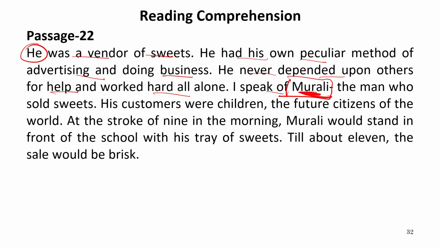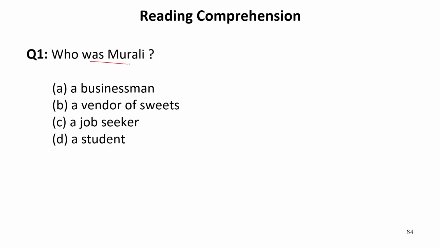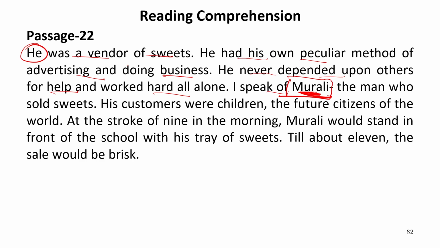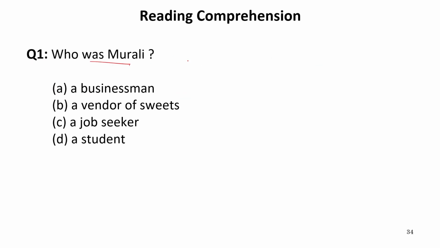Murli is the name of a boy. So he refers to Murli, and he and Murli are same. Now let's begin the questions. Who was Murli? Now let's get back to the passage. He was a vendor of sweets. So now let's get back to the options.